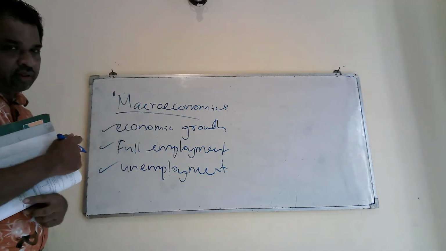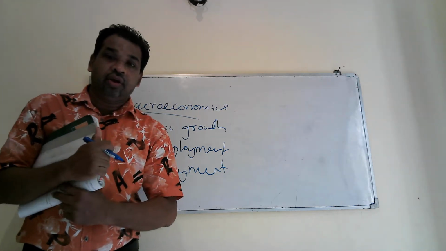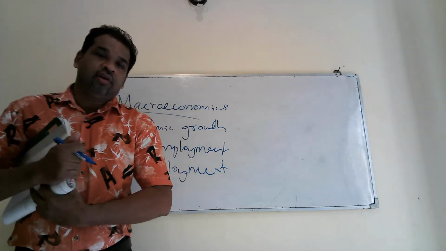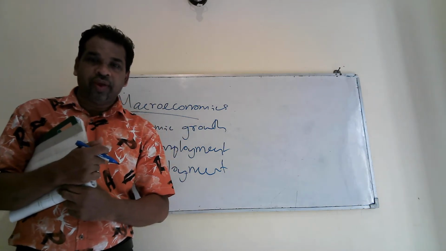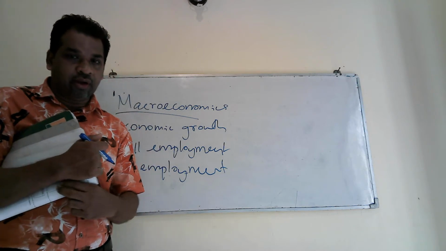What is economic growth? Economic growth is the increase in your production during a certain period of time. For you to have economic growth, you can't just take 2 weeks, 1 month or 1 year. At least you should have 5 years, you should wait 10 years, like that. It should actually be a longer period to have economic growth.